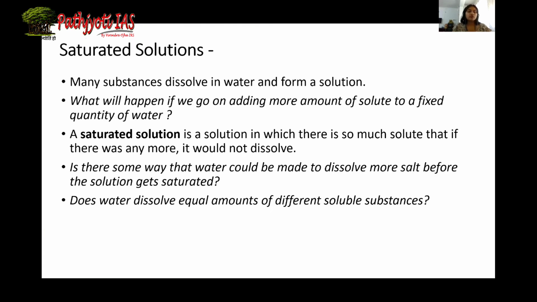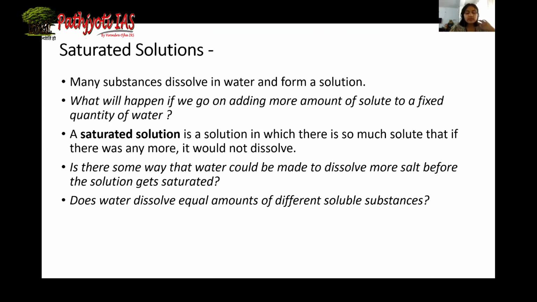So moving on to saturated solution. Now, what are saturated solutions? As I told you, solutions are solute plus solvent. Many substances dissolve in water and form a solution. For example, if we take a glass of water and dissolve a spoonful of salt, the salt will dissolve in a minute or two. It will completely dissolve in water.